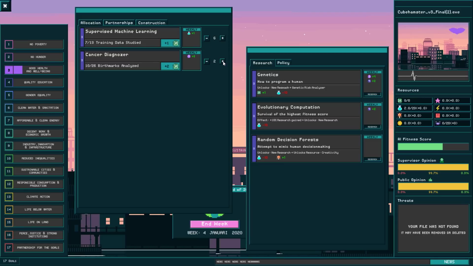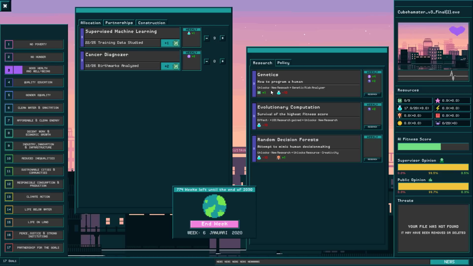Six points in that, and do some more cancer diagnoser. Get a little bit more processing power. Let's just get a bunch of science done. So I have 17 research now, so I can actually unlock some more stuff.